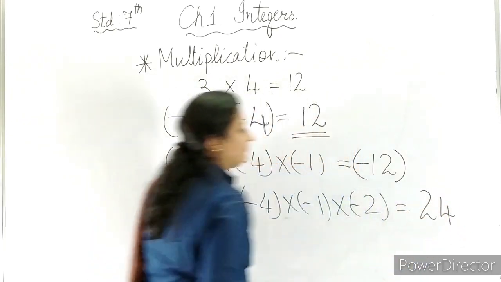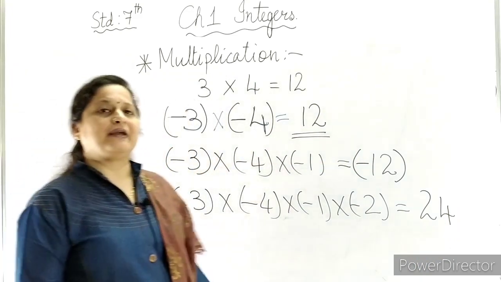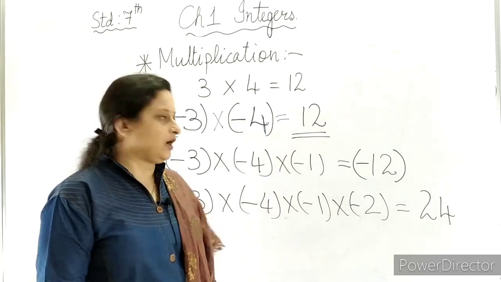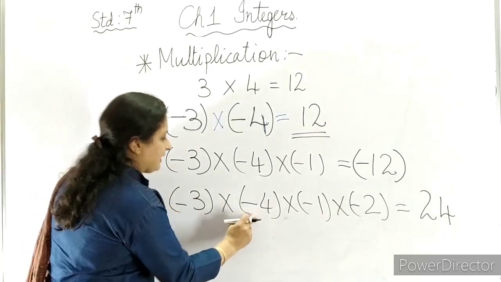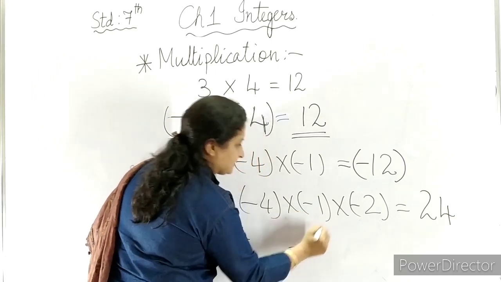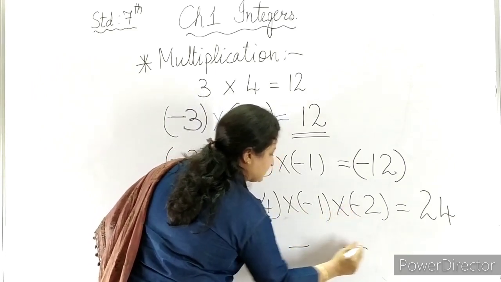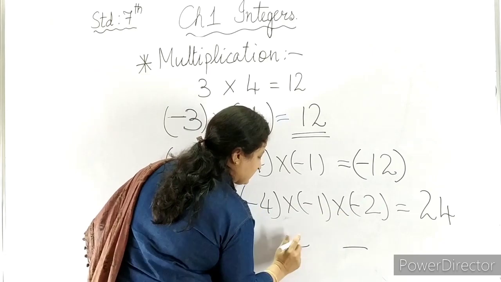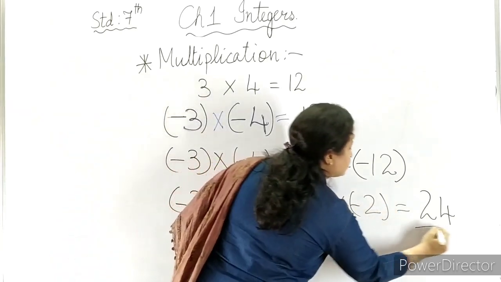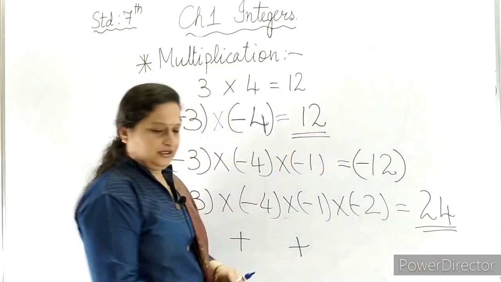But this 24 will be a negative integer or a positive integer. That we have to find out over here. Minus minus plus, plus minus minus, and one more minus sign. So minus minus again will become plus. Plus plus will be plus. So the answer will be a positive integer.